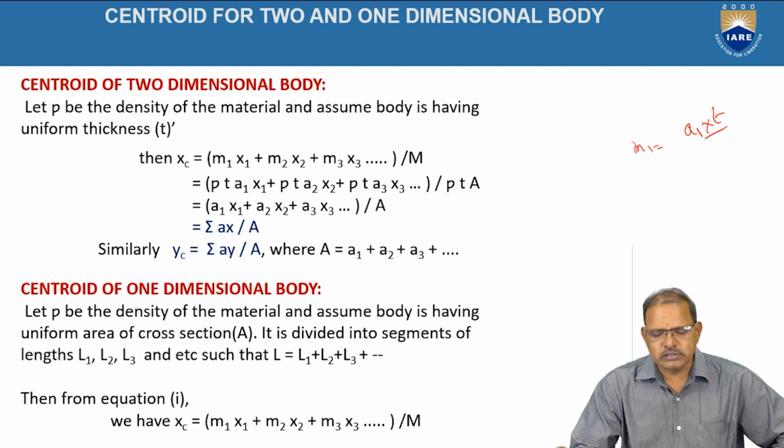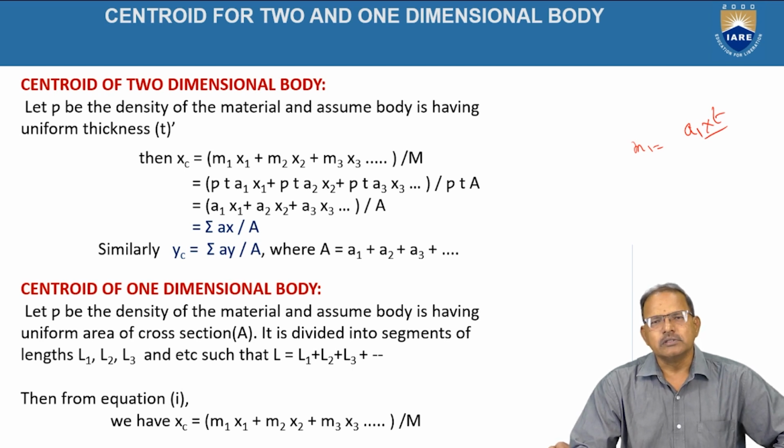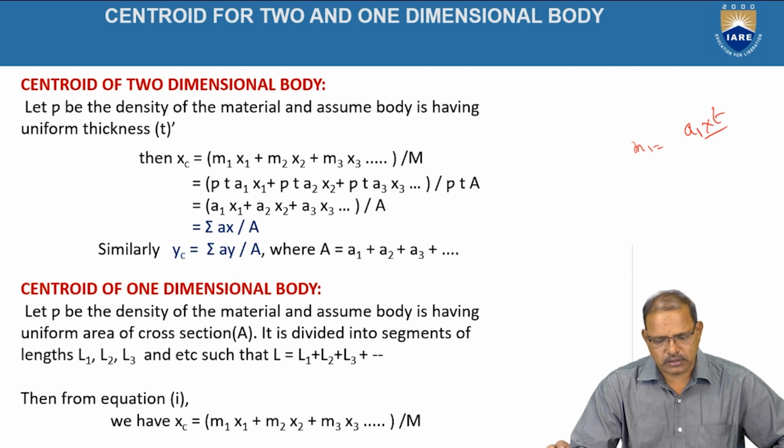On simplification we get xc equal to sigma ax divided by a, since rho and t are present in both the numerator and denominator and get cancelled. Similarly, yc is equal to sigma ay divided by a, where a stands for the area of the entire body, which is equal to the sum of a1 plus a2 plus a3.